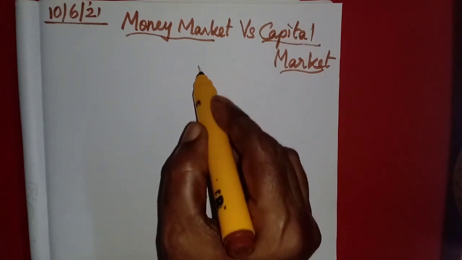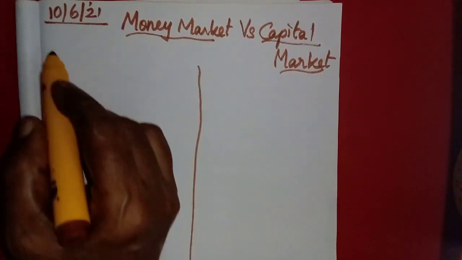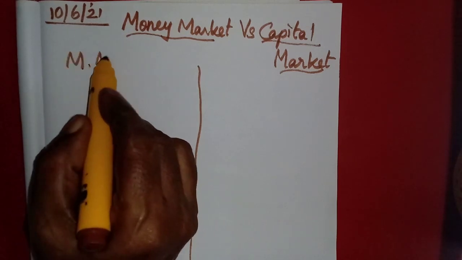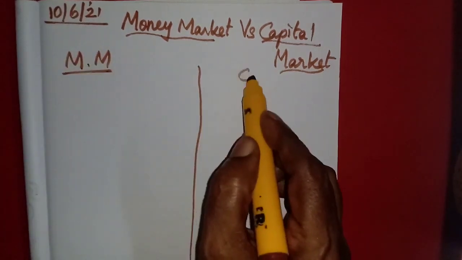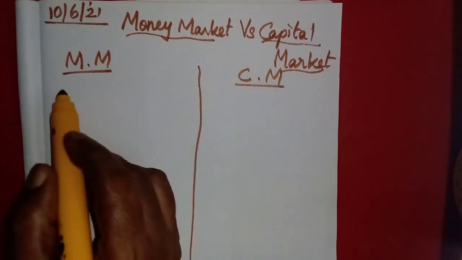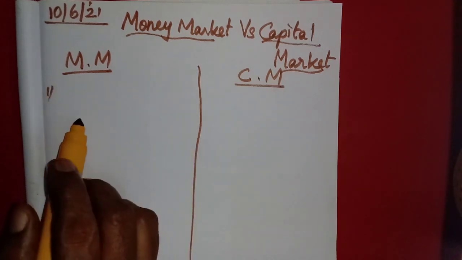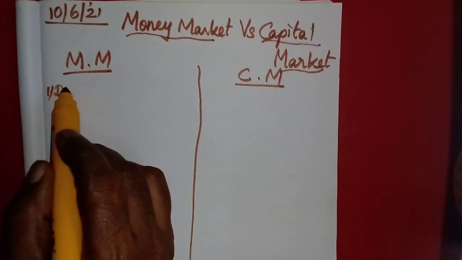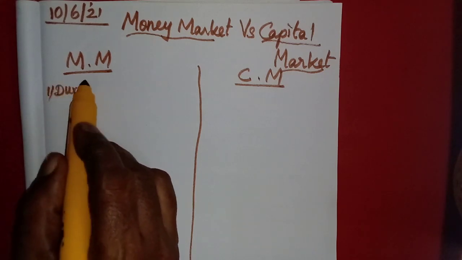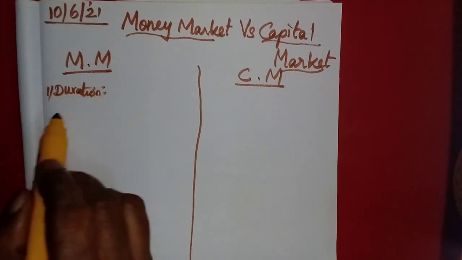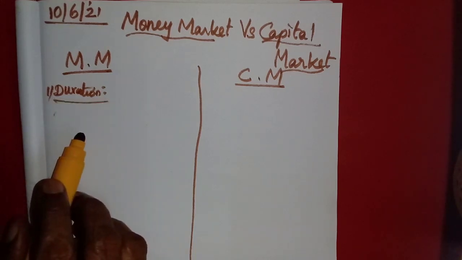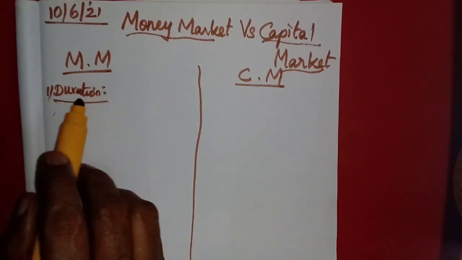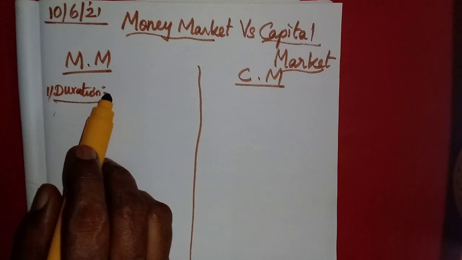Okay, money market and capital market. This is money market, here it is capital market. What is the first difference? The duration. We know the duration of the fund.